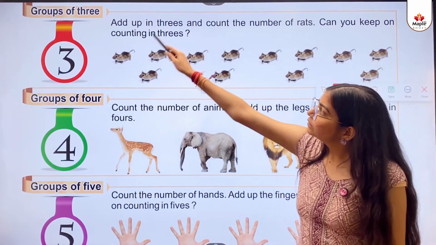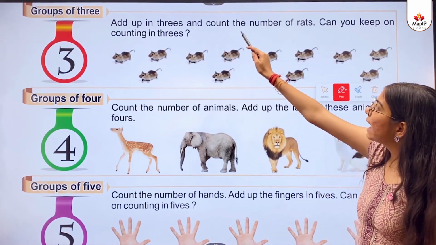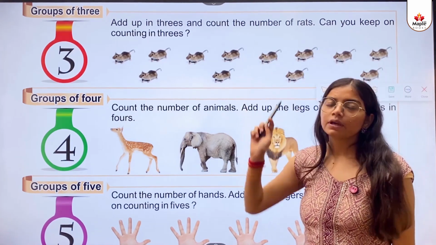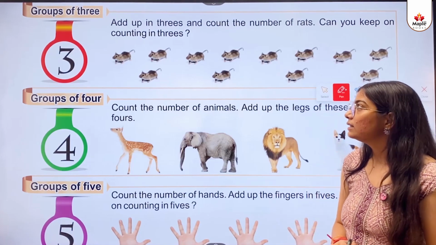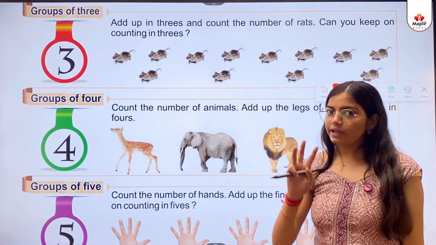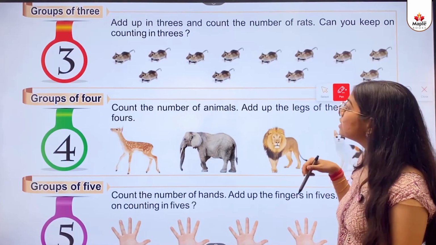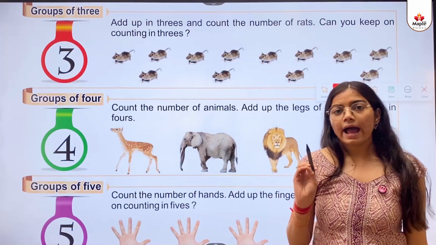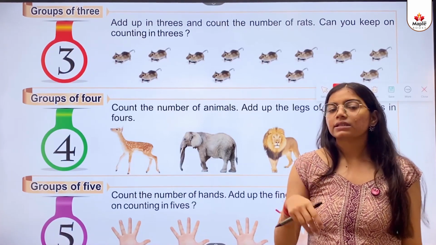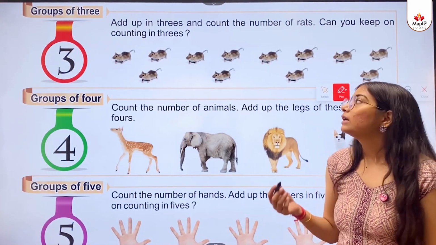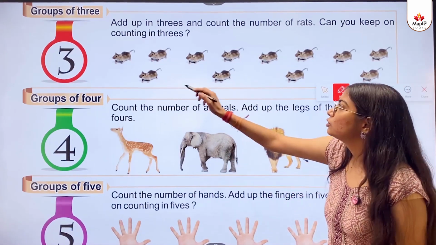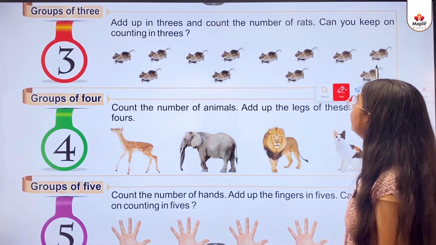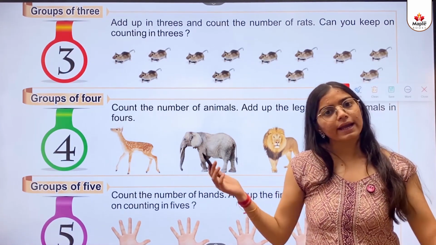Groups of 3. Add up in threes and count up the number of rats. Can you keep on counting in threes? So kids, as you can see, these are the groups of 3 rats. So how many groups are there? We will count. 1, 2, 3, 4. 4 groups are there and each group has 3 rats. So what is the answer? So we will add. 1, 2, 3, 4, 5, 6, 7, 8, 9, 10, 11, 12. So the answer is 12.